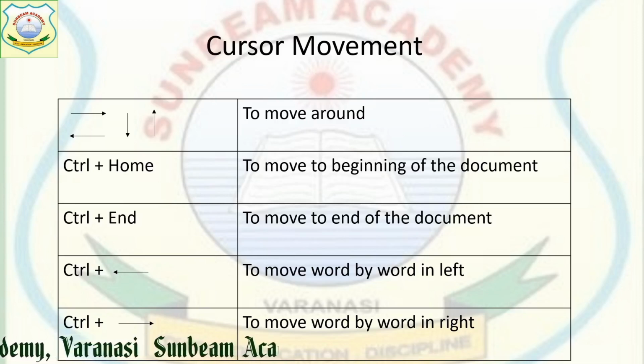The Control key used in combination with the left arrow key will move the cursor word wise, and Control plus right arrow key will move towards the right word by word. Remember students, there is a difference: only arrow keys move the cursor character wise, and with Control it moves word wise.